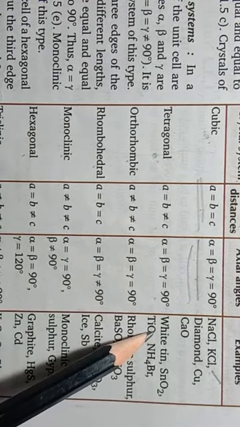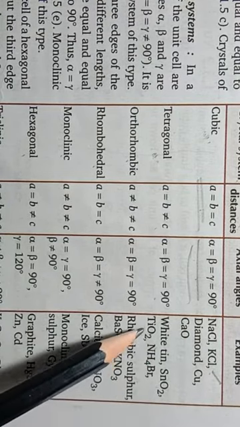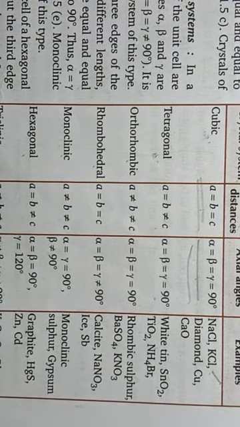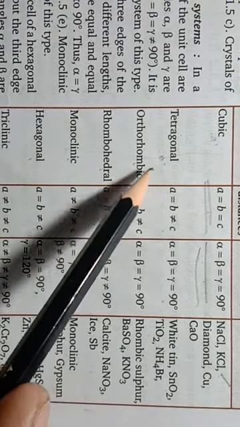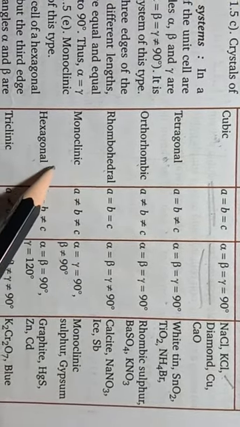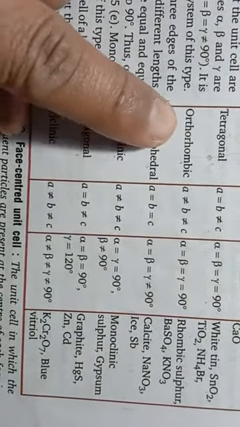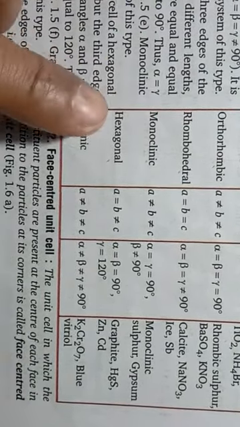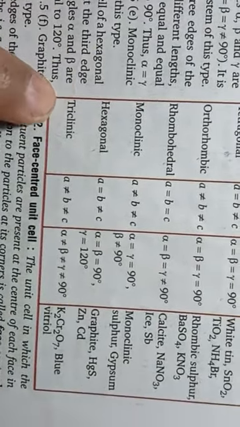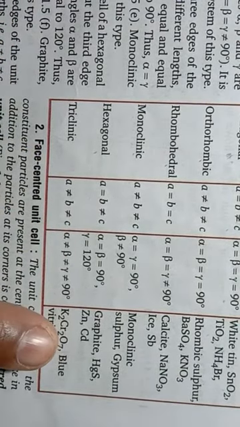And the examples are white tin, SnO2, TiO2, etc. Okay, and these are some other crystal systems on the basis of different types of unit cells: orthorhombic, rhombohedral, monoclinic, hexagonal and triclinic. And these are the parameters of the unit cell and related examples.